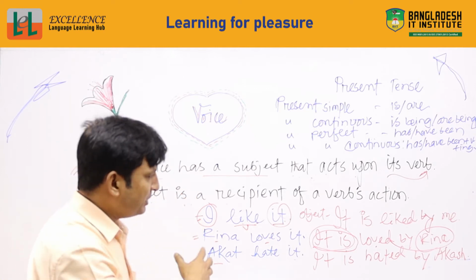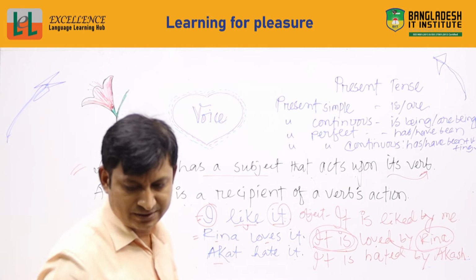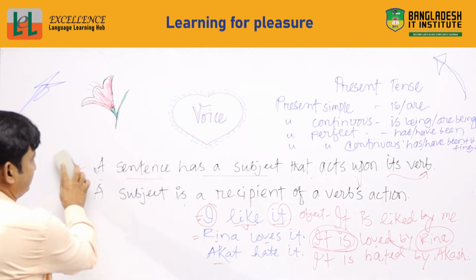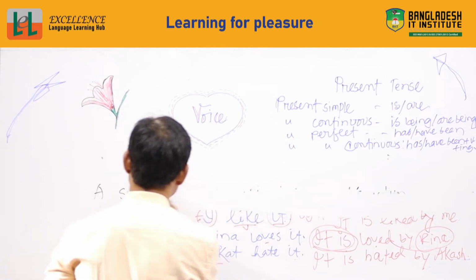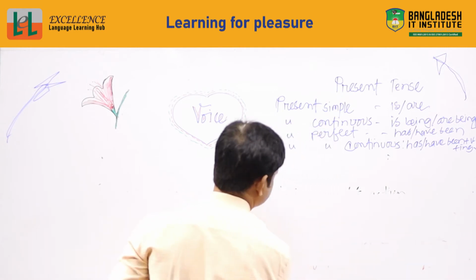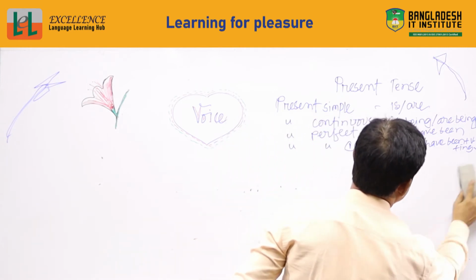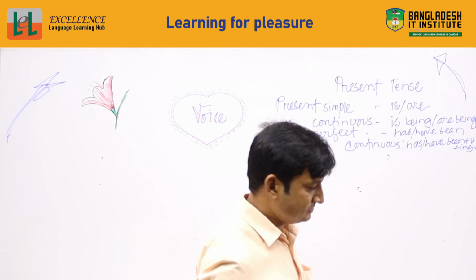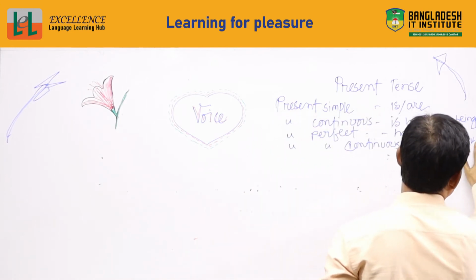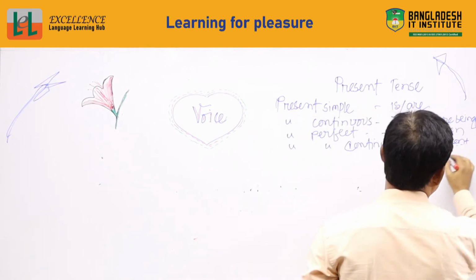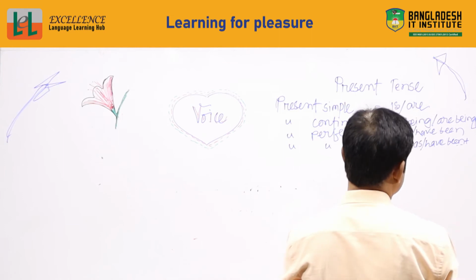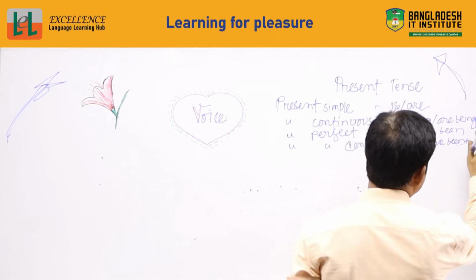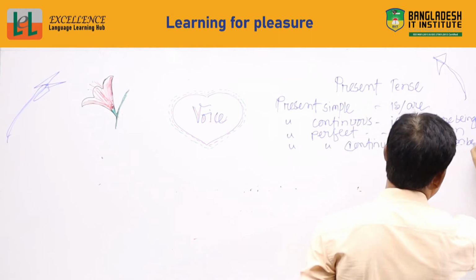So have a look. I will give you some examples. There is a correction here: it is has or have been being.